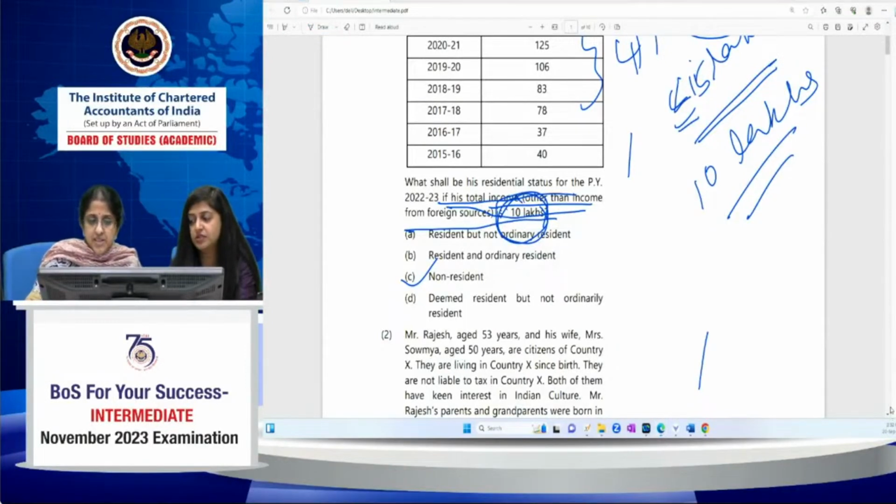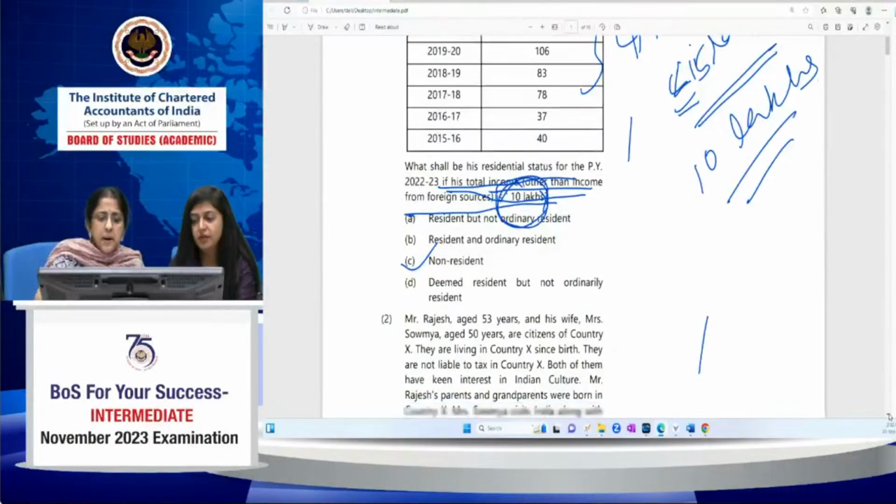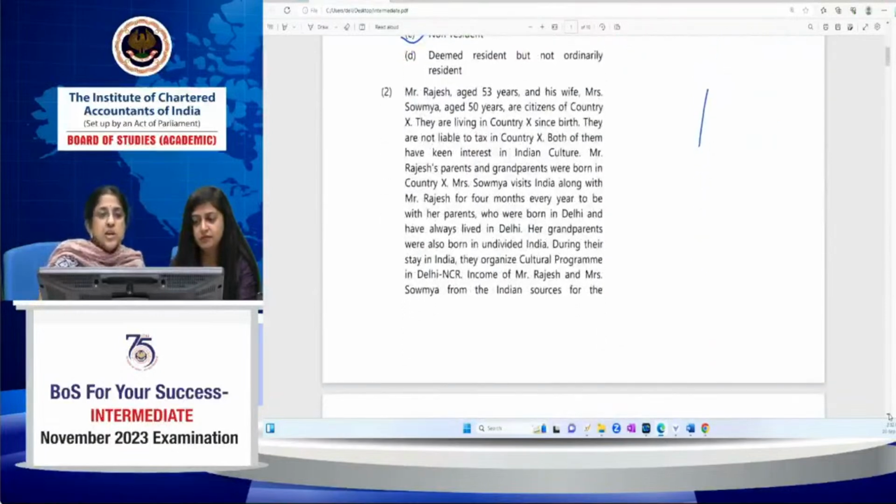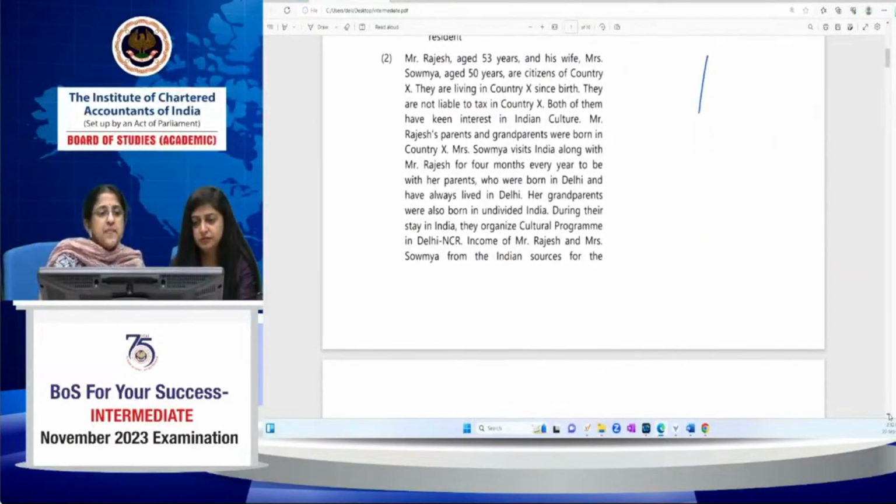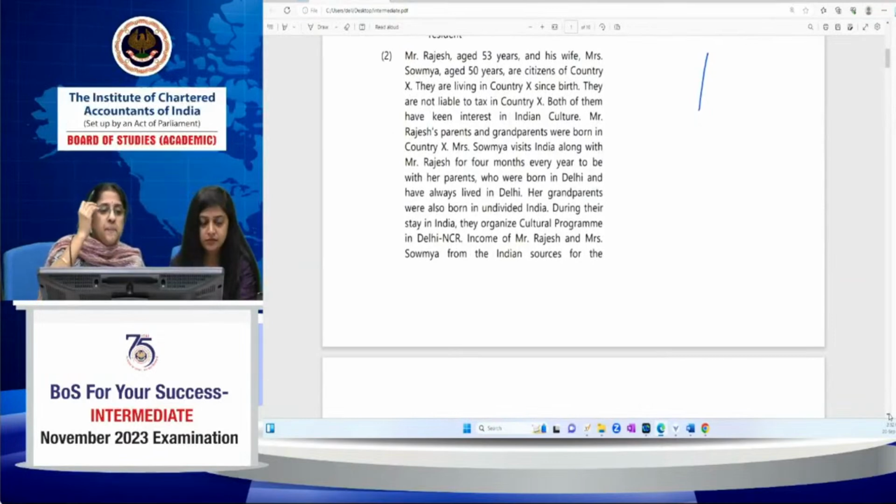We have taken 3 MCQs on residential status so that you get the concept clear. Residential status of an individual is no doubt difficult. It has become difficult because of the introduction of 61A and this 120 plus 365 condition. But once you get the hang of that, it is not so difficult. Once you start solving some questions and you have that chart in front of you, things are not so difficult. Initially, it will probably take an hour or two for you to assimilate, but once you start solving problems, then you will be clear in it.